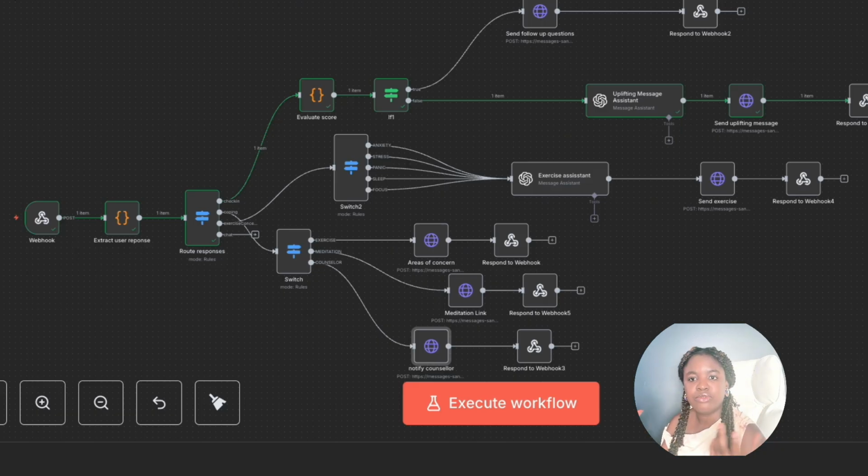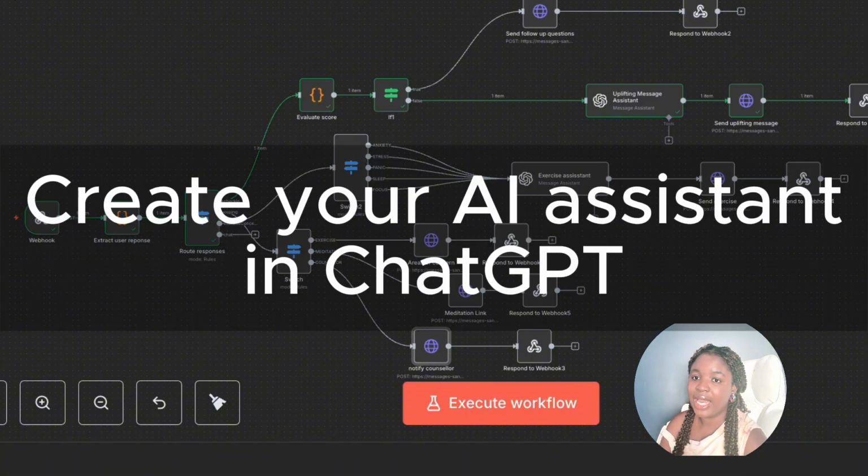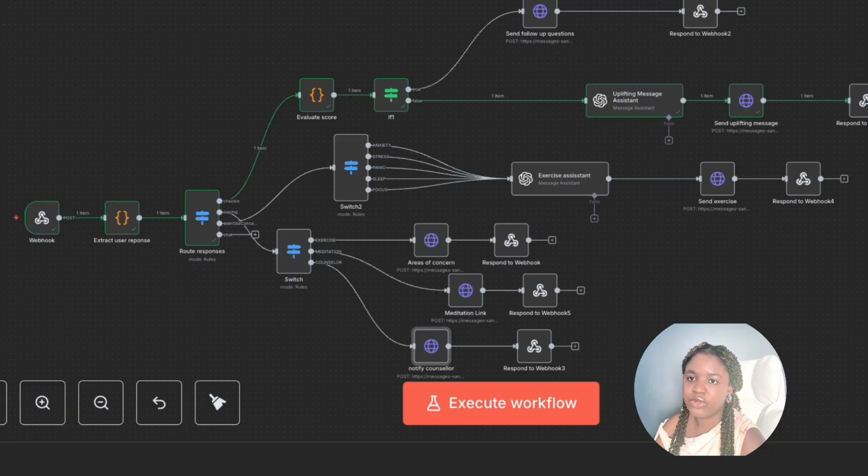So you need to have those types of information ready so that the assistants can pull data from it. And then thirdly, you also need to create your assistants in the OpenAI developer portal. So let's start with the Vonage API.